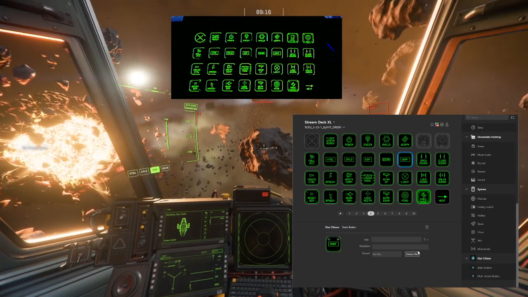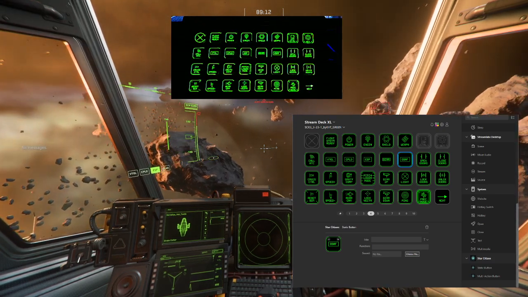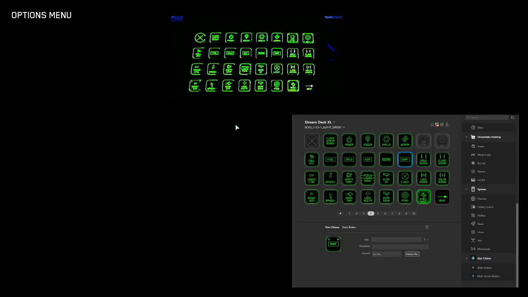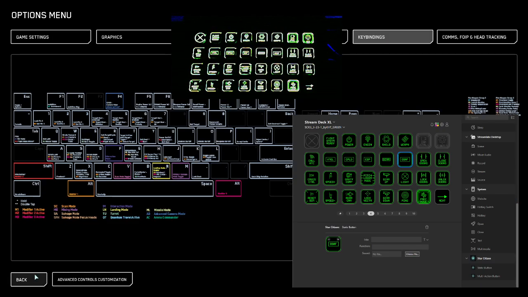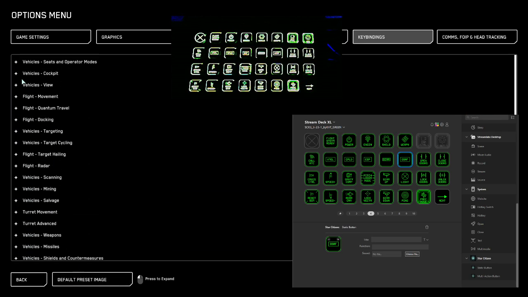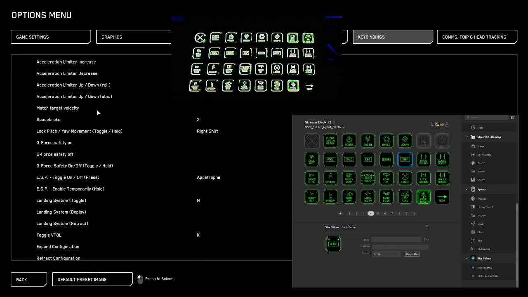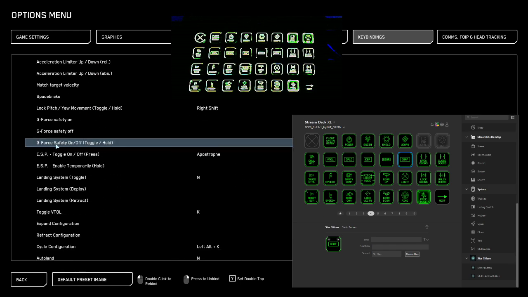G-Safety has no key bindings assigned in my game, so we'll do that now again very quickly. Options, key bindings, advanced controls, flight movement, and we'll look for the G-Safety toggle and we'll assign the period key.